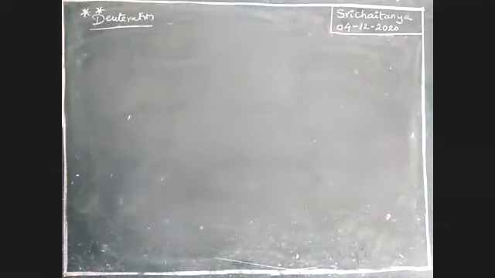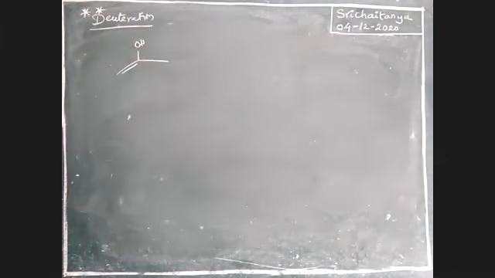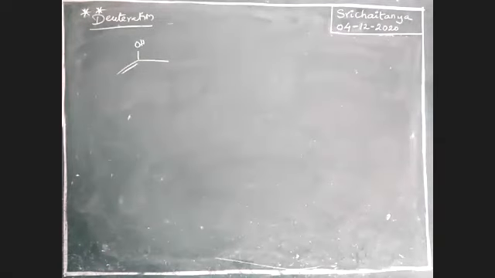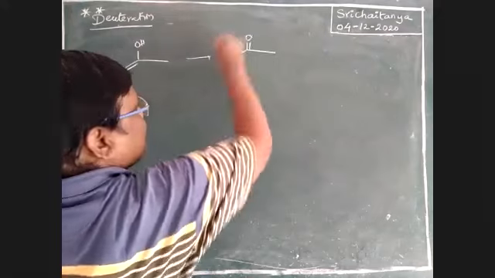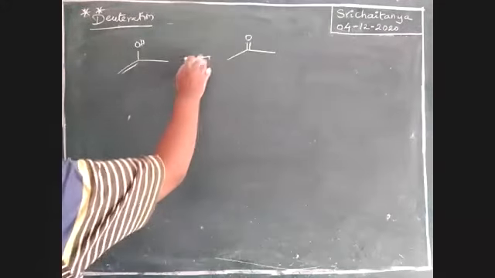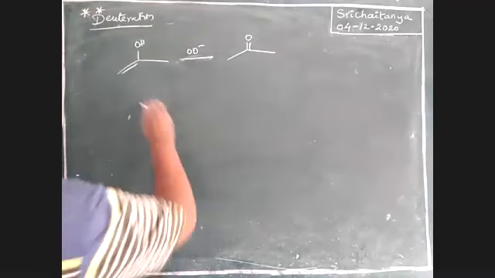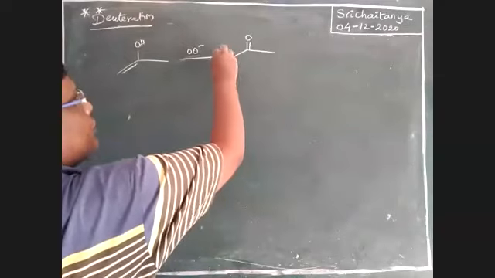Very, very important. That is OH double bond. It is enolic containing. I am going to convert this one into ketone form. This is double bonded. So if OD minus is applied, all these three hydrogens are replaced with deuterium.